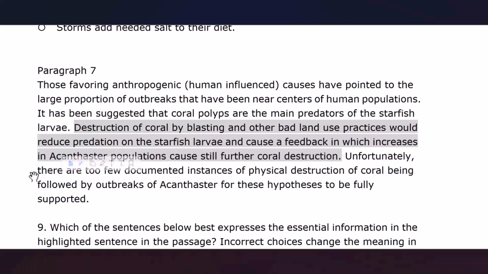It is actually an existential there. The there adds emphasis to the existence of too few documented instances. It says that just too few documented instances exist regarding this issue.